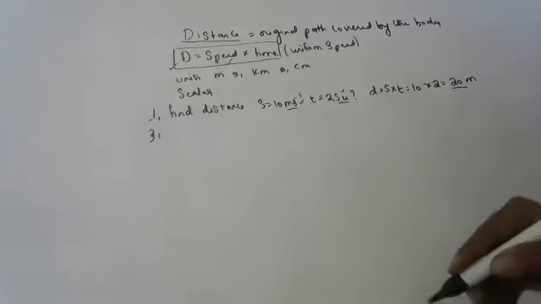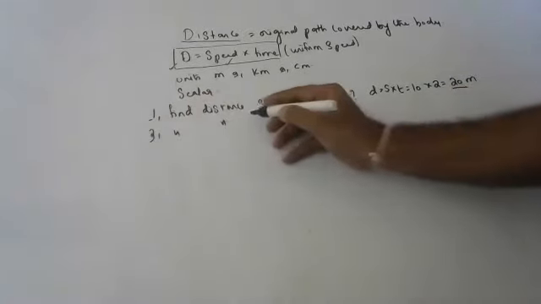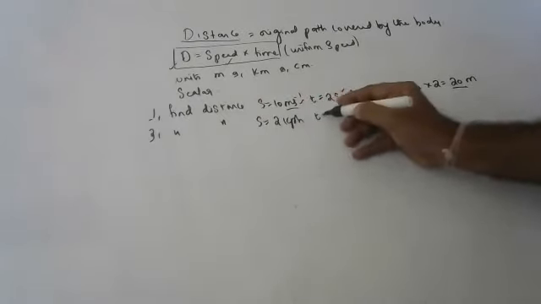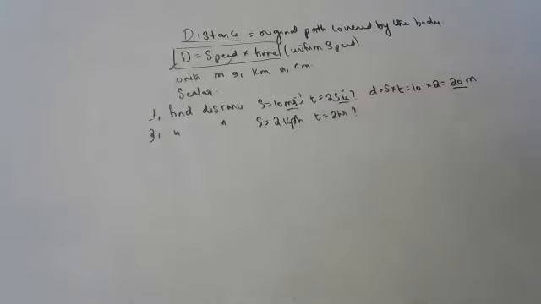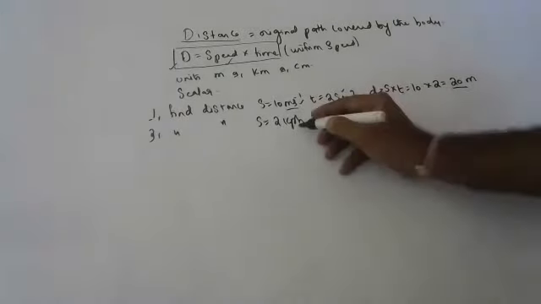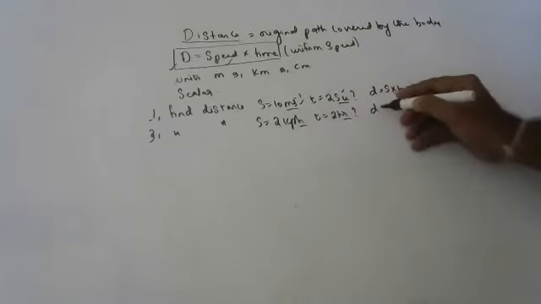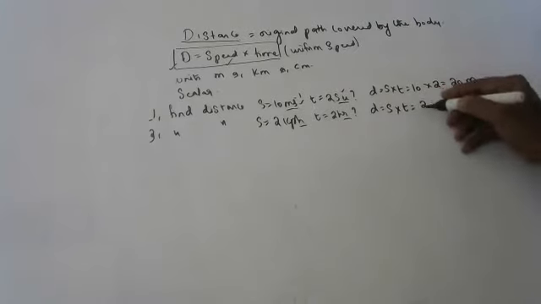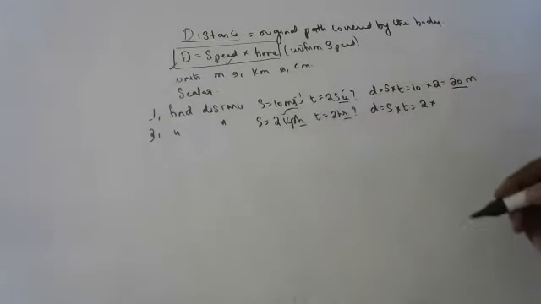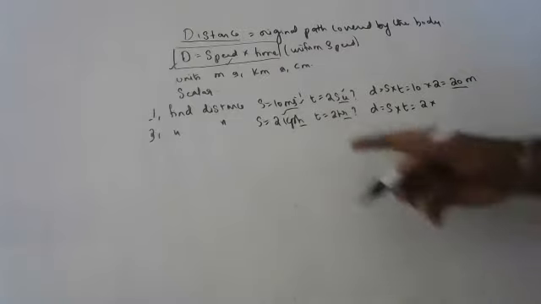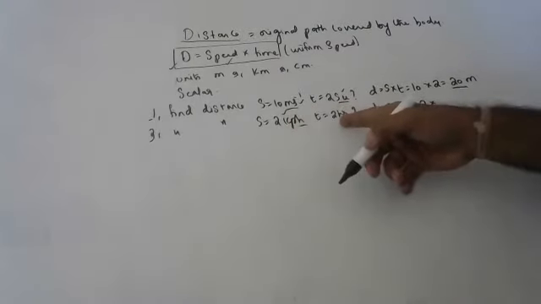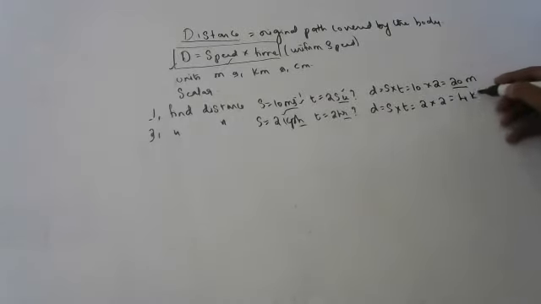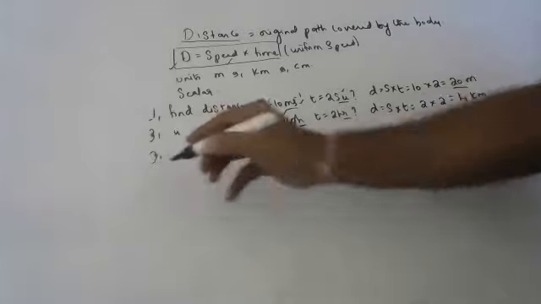Second sum. Dikita, you tell. Yes, sir. Find distance. Its speed is 2 kmph, for 2 hours it is traveling. This is kmph, this is hours. You can use distance is equal to speed into time. Speed is how much? Speed is 2. Time is 2. Answer? 4 kilometers. 4 kilometers.